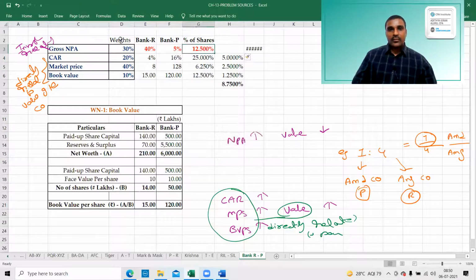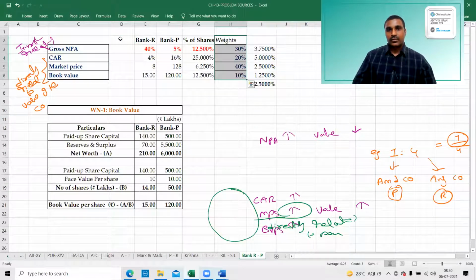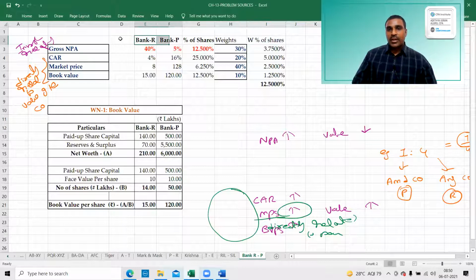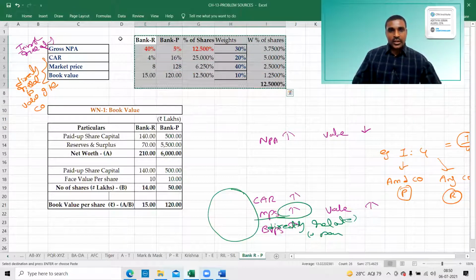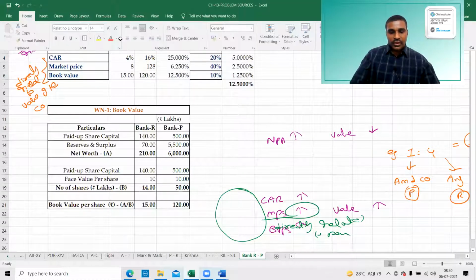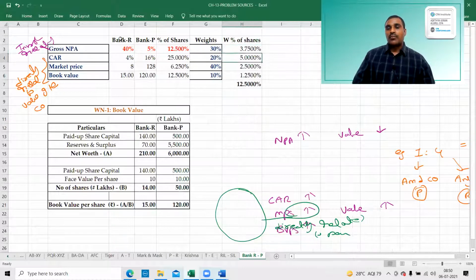If you take weights here, weighted number of shares, weighted percentage of shares. That means whatever the existing shares are there in the bank, out of that they will get only 12.5% of the number of shares in Bank P. This is the indication. So this is the individual parameter.